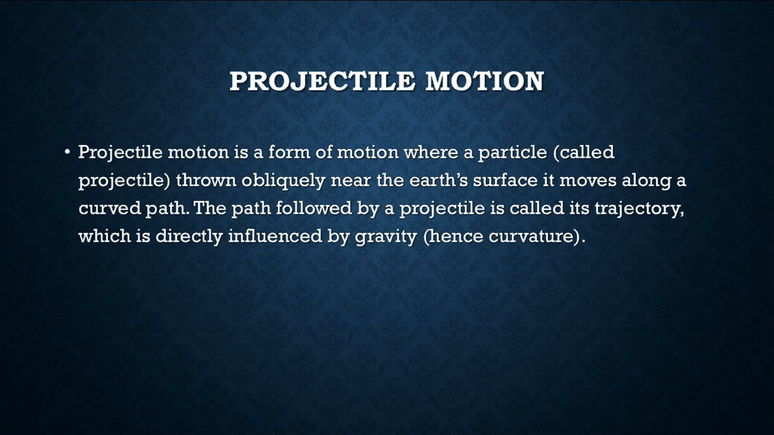So, for example, a body moves in a circle. This is called a circular trajectory. A body moves along a zigzag path, that is called a zigzag trajectory. So trajectory is the path followed by the projectile.